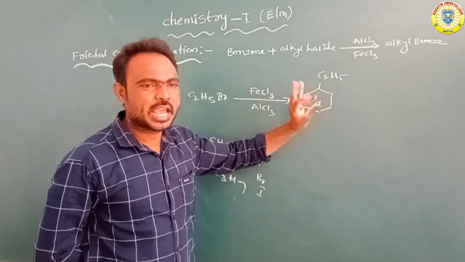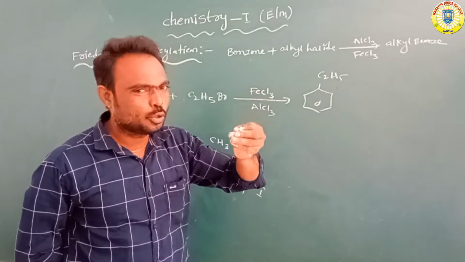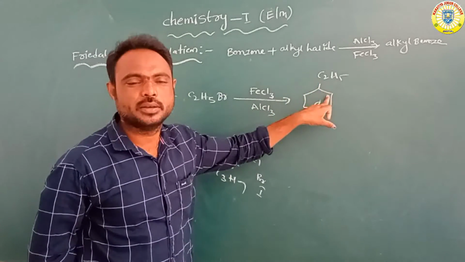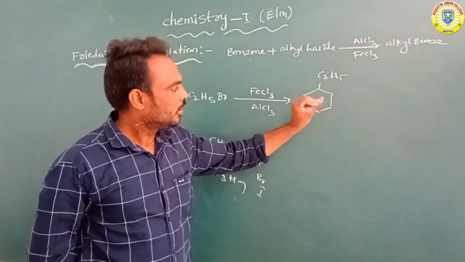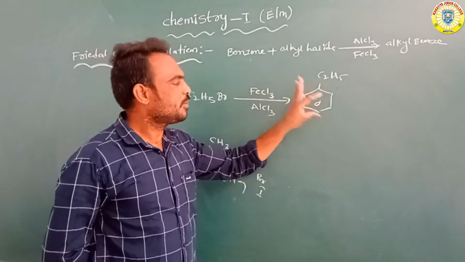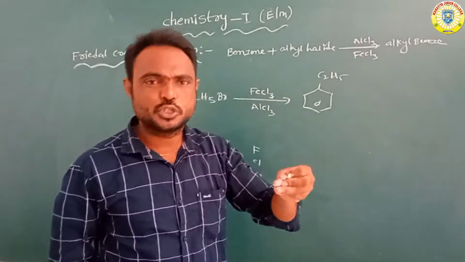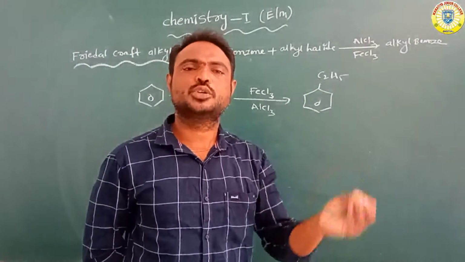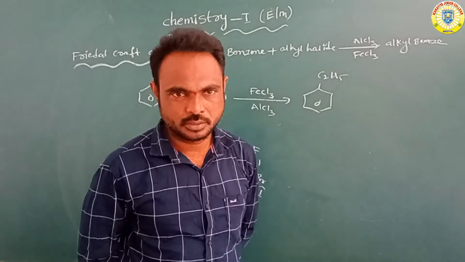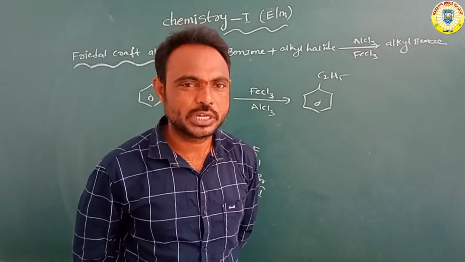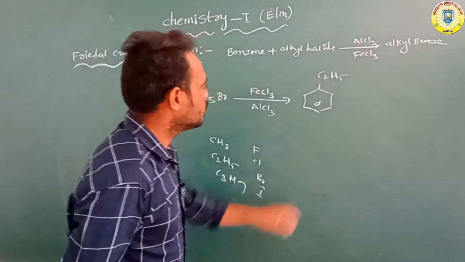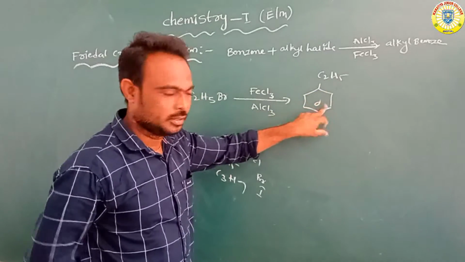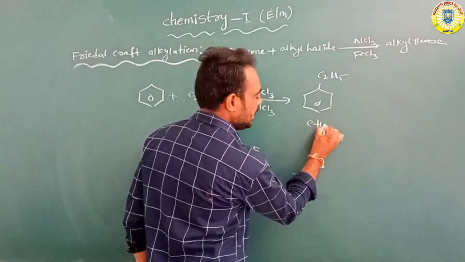In this type of reaction, the ethyl group or methyl group enters and is attached on the carbon of benzene. This type of reaction is also called a substitution reaction, a benzene substitution reaction. So what is C2H5 attached to benzene? Ethyl benzene.